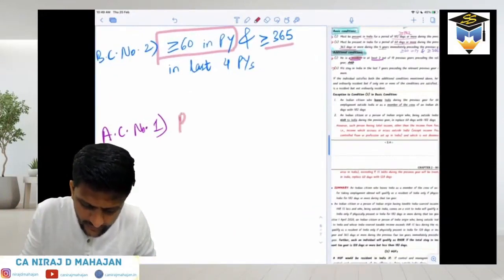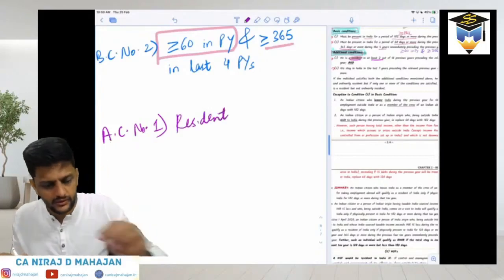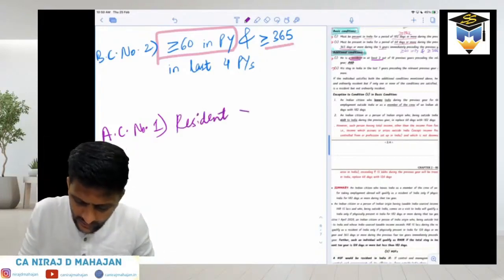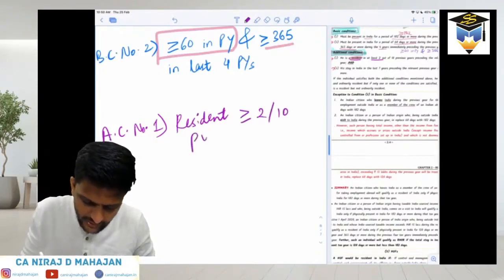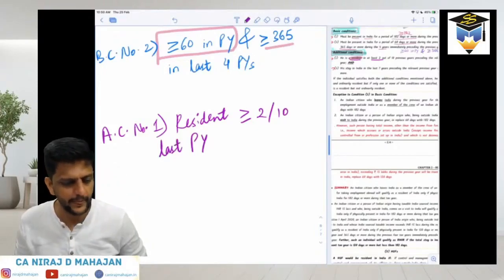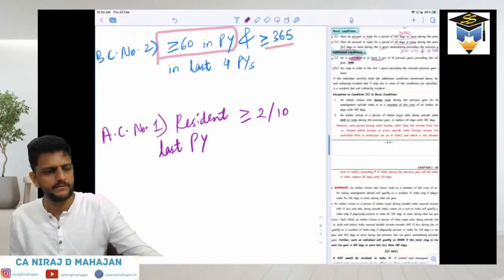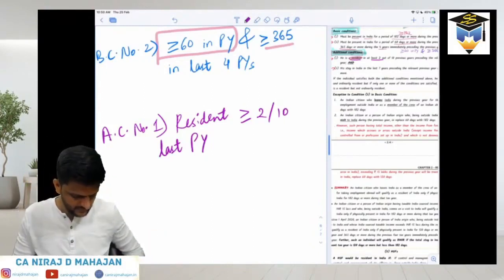So I'm directly writing the word resident in at least 2 out of 10 preceding years. Fine till here, everybody? Done, everyone?